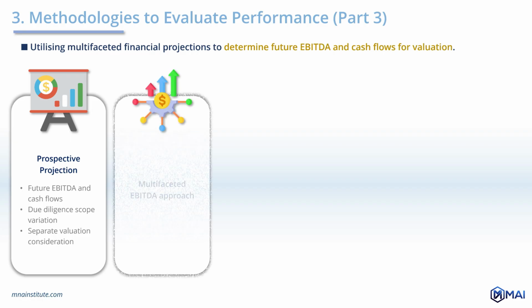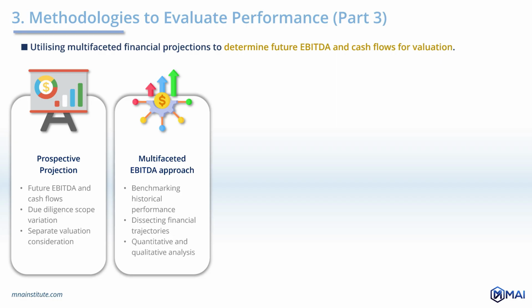Projecting forward-looking EBITDA necessitates a multifaceted approach. Considering historical performance as a foundational benchmark, analysts must dissect past financials, evaluate growth trajectories, review the company's sales strategies, and consider prevailing market conditions. This process extends beyond mere extrapolation, requiring a judicious mix of quantitative analysis and qualitative assessment.